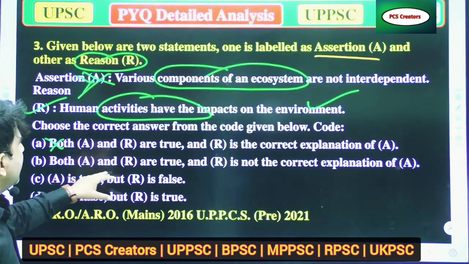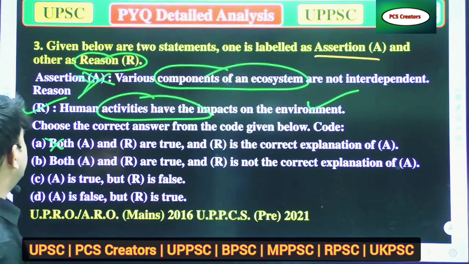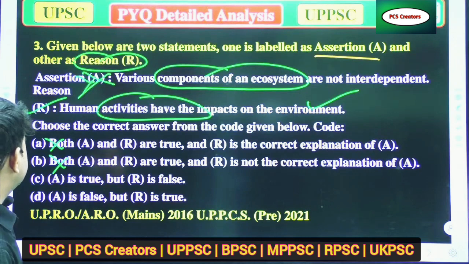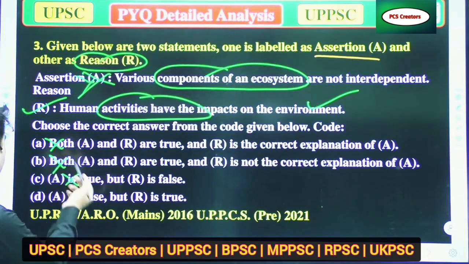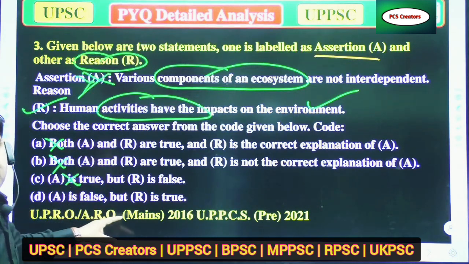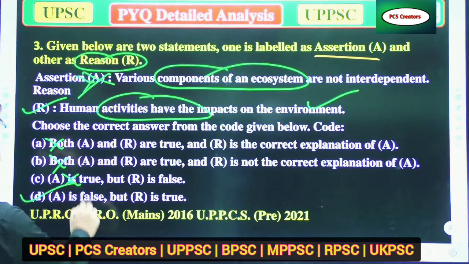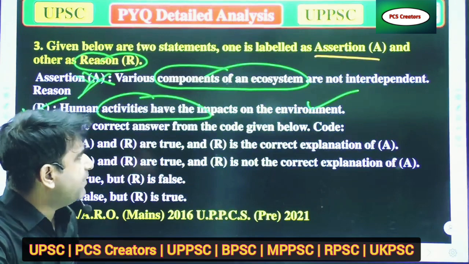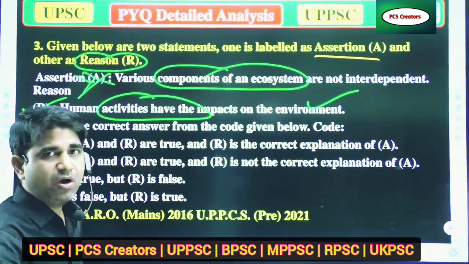B, both are true and R is the correct explanation: no. C, A is true and R is false: no. D, A is false but R is true: that is correct, because human activities have an impact on the environment. So only R is correct.